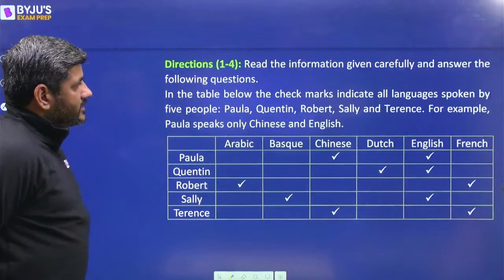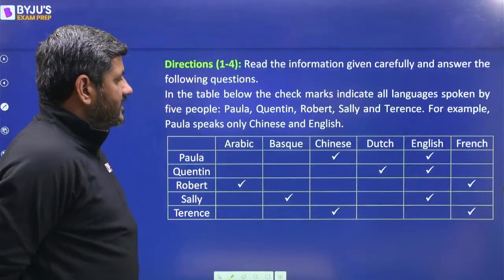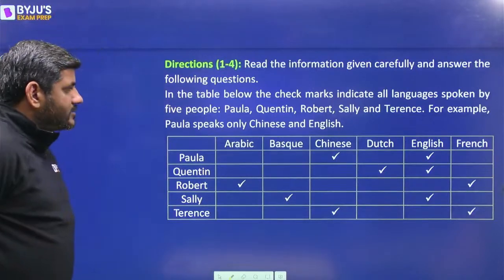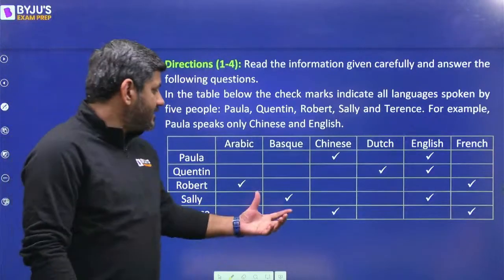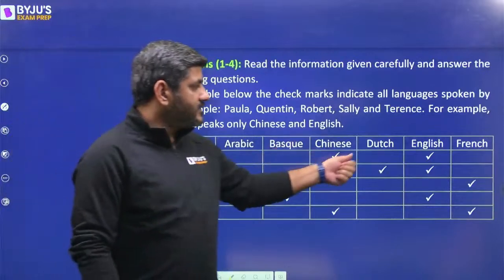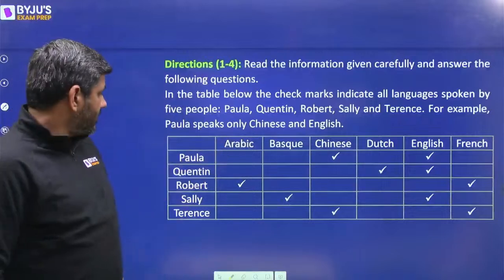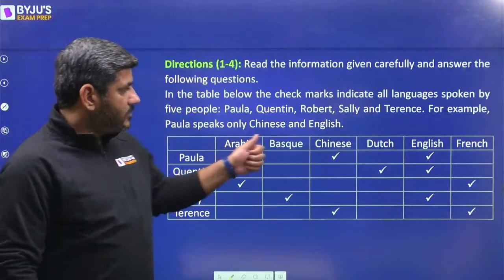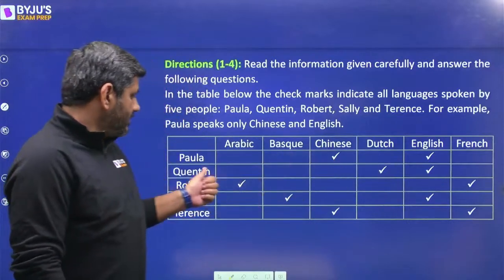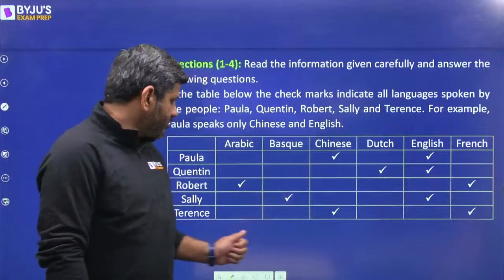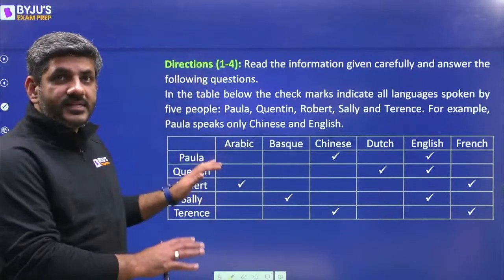In the table below, the check marks indicate all languages spoken by 5 people, P, Q, R, S, T. For example, Paula speaks only Chinese and English. So this table tells us that Paula speaks Chinese and English only. That means she does not speak French or Dutch or Basque and Arabic. Quentin speaks only Dutch and English. Robert speaks Arabic and French only. Sally speaks Basque and English only. And Terence speaks Chinese and French only. This is what this table is telling us.